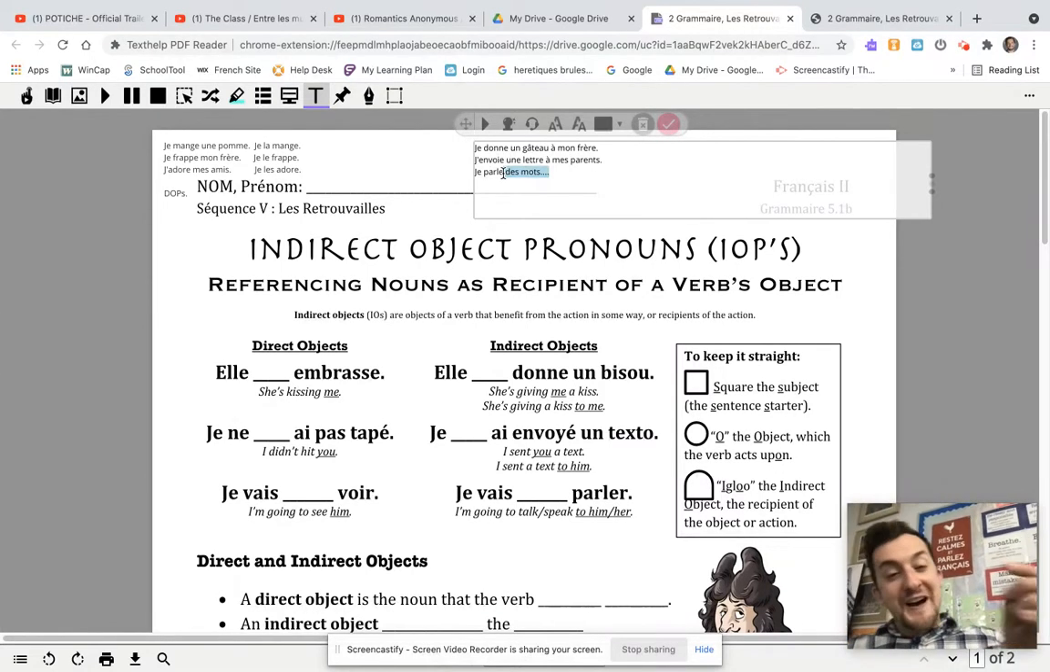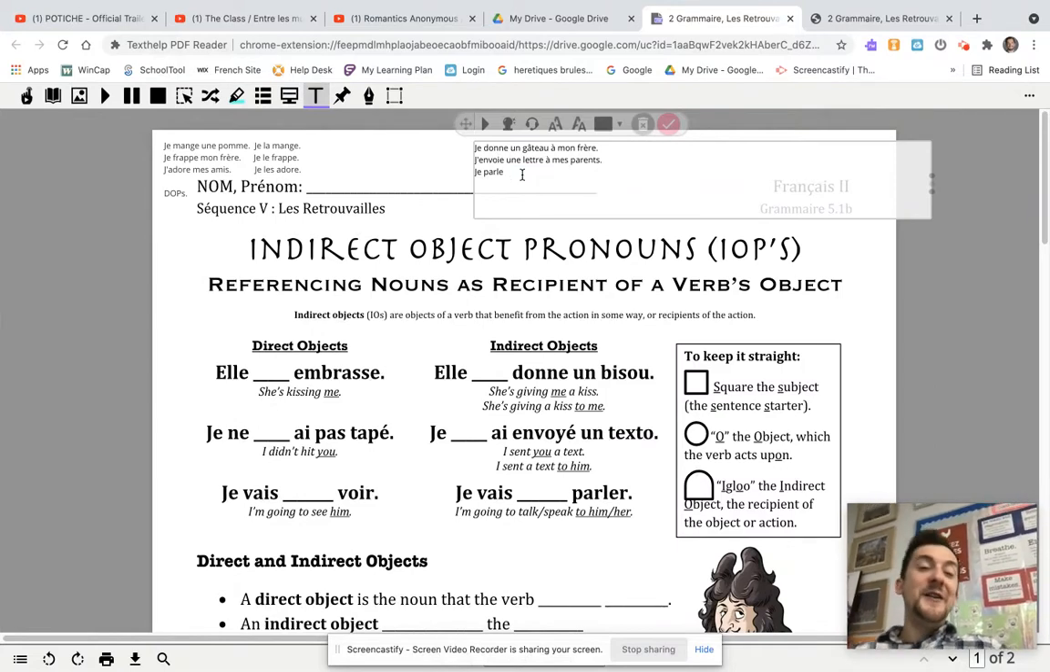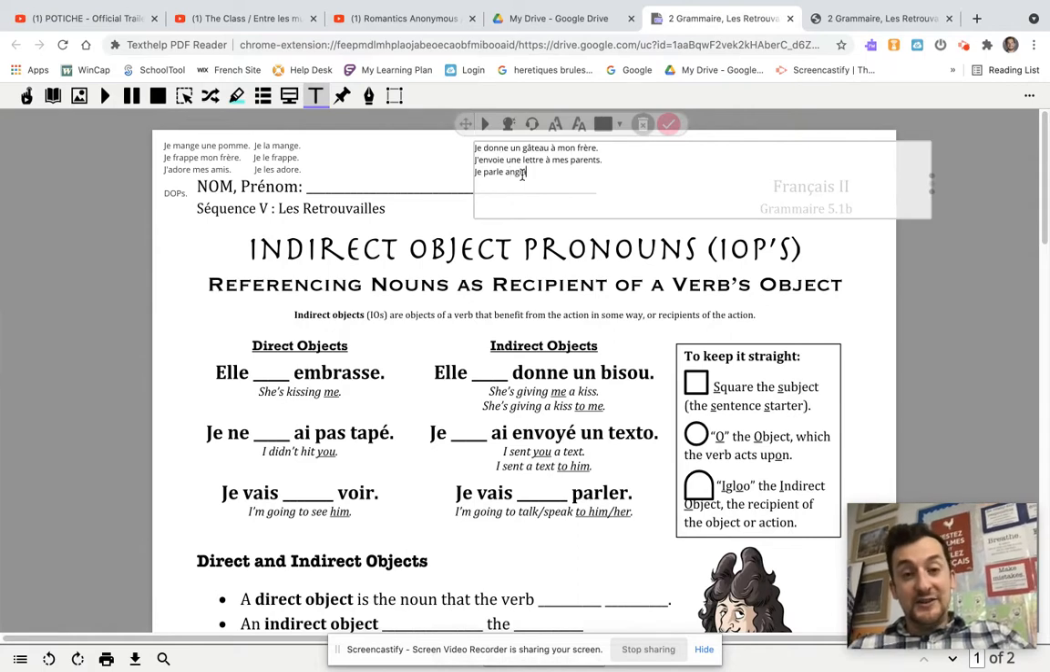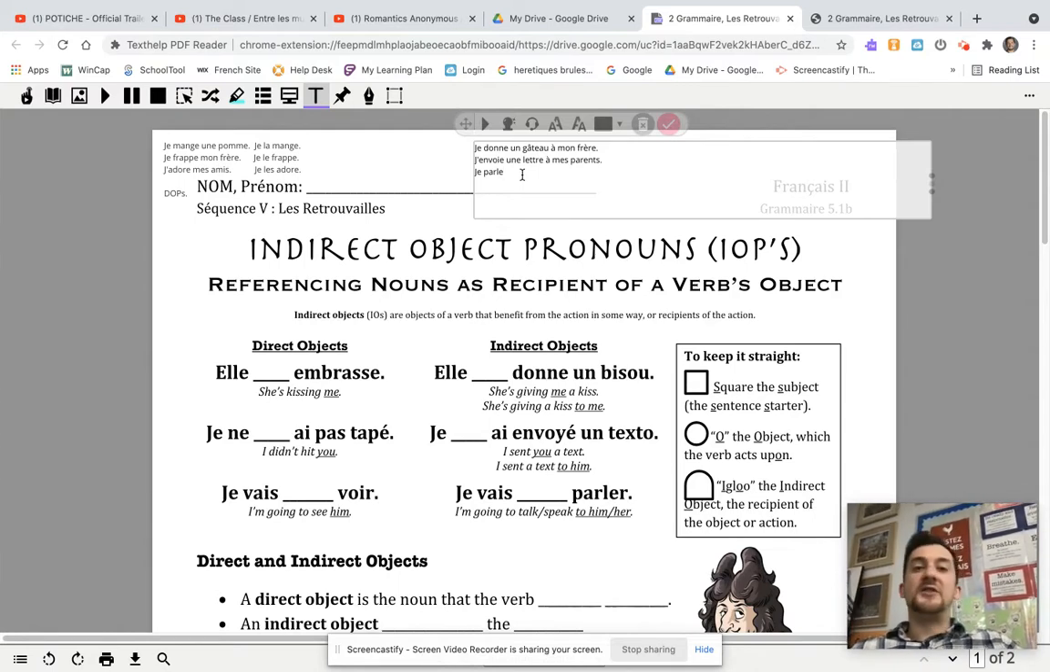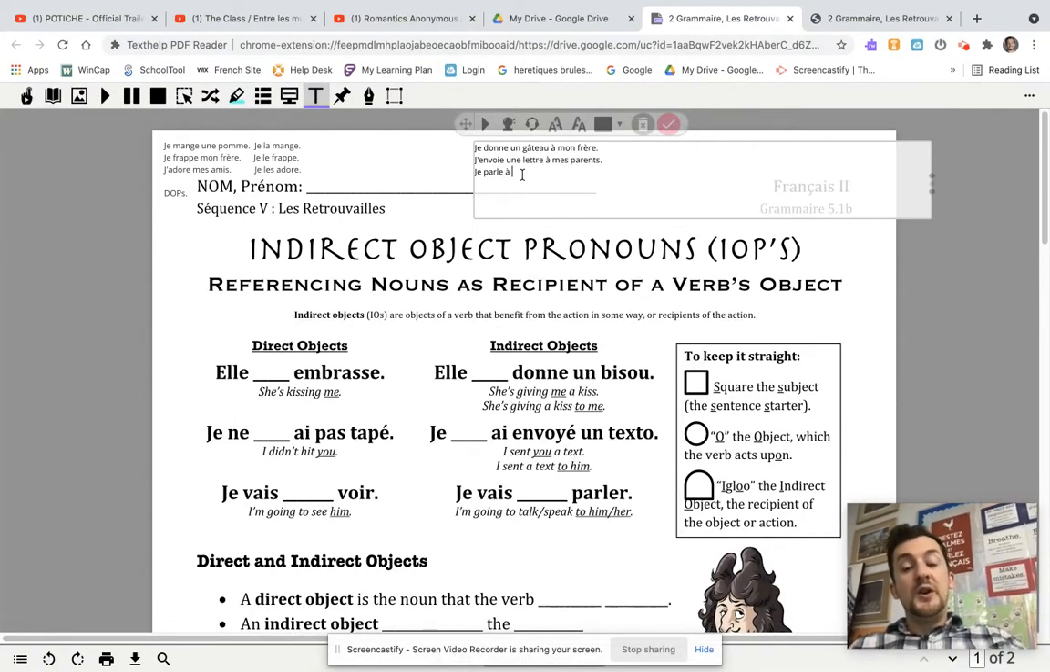And je parle, I speak. Now, what do you speak? You could speak English, for example, or French. You could speak words. D'accord? You could speak sentences. But usually we don't answer the question of what with speak because we know that we're speaking words and sentences and French or English. And we only actually answer the question of to whom. So, je parle à mon ami.